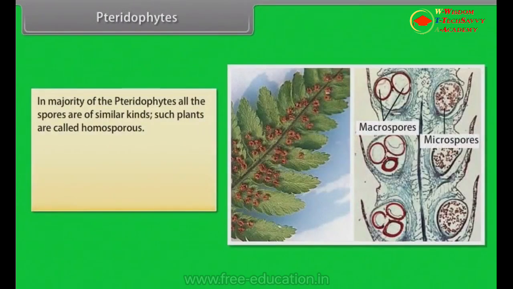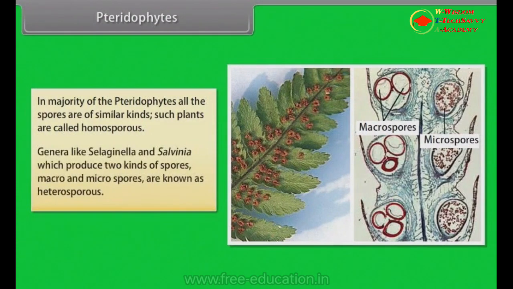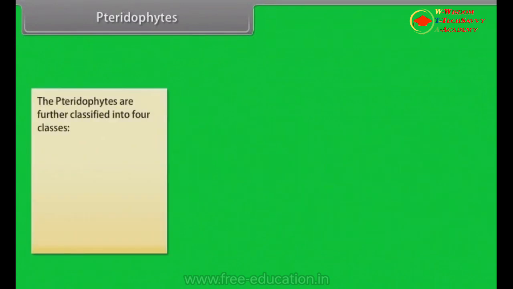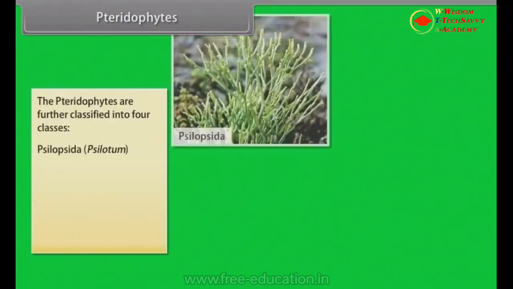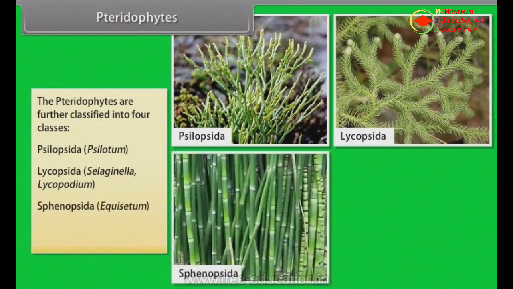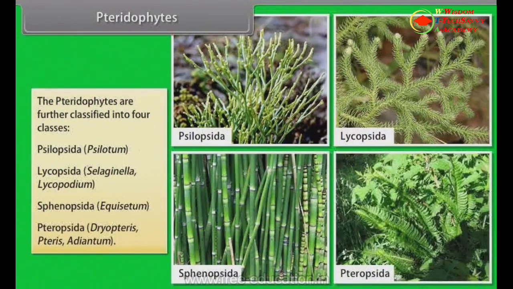In the majority of the Pteridophytes, all the spores are of similar kinds. Such plants are called homosporous. Genera like Selaginella and Salvinia, which produce two kinds of spores, macro and microspores, are known as heterosporous. The Pteridophytes are further classified into four classes: Psilopsida, Psilotum; Lycopsida, Selaginella, Lycopodium; Sphenopsida, Equisetum; Pteropsida, Dryopteris, Pteris, Adiantum.